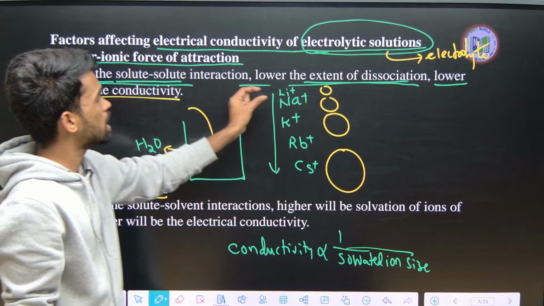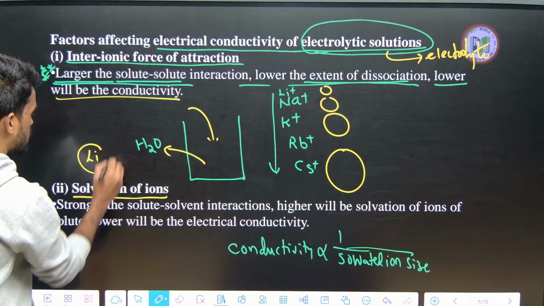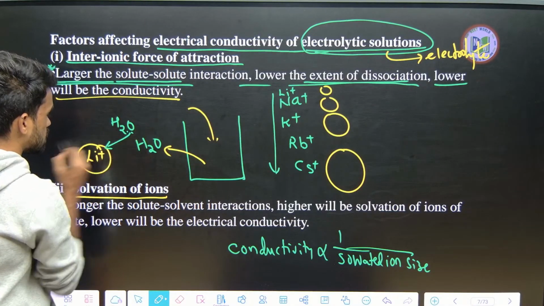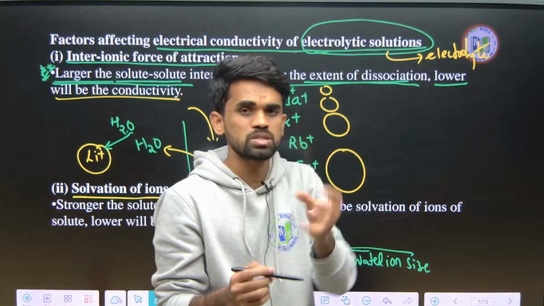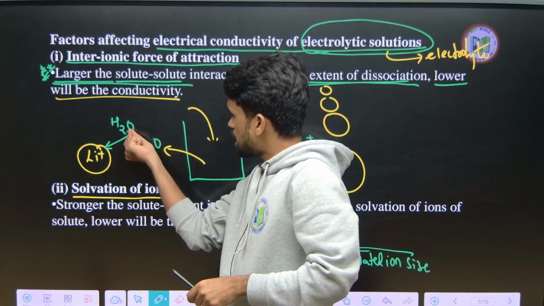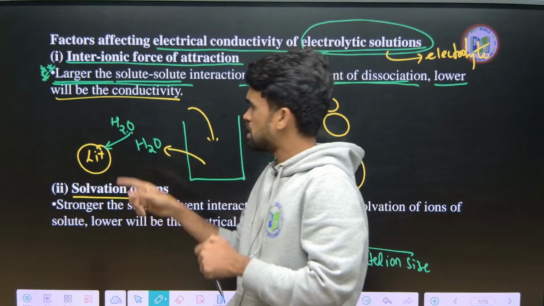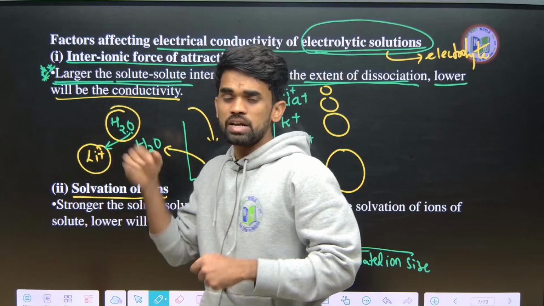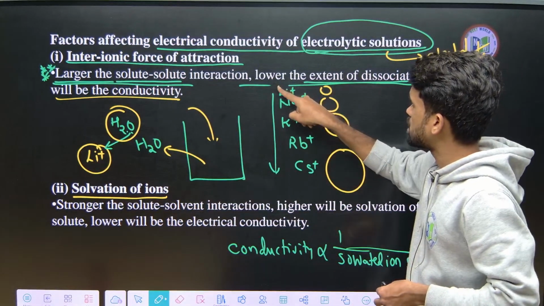Now the smaller ion, the lithium ion. Since lithium ion is smaller, what will it do? It will attract more water molecules, because small size means more nuclear force. More nuclear force means it is dragging more effectively, so the electrons of oxygen will be polarized towards the lithium side. It means the lithium ion is perfectly surrounded by water molecules. Therefore, which ion is getting hydrated more? Lithium ion is getting hydrated more.